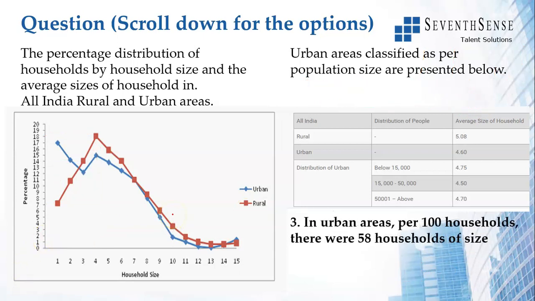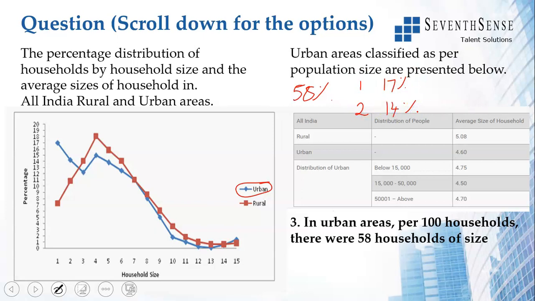In urban areas, for 100 households, there were 58 households of size. Meaning, we'll have to see where that percentage number crosses 58%. Let us see. Now they've asked urban areas. Household size 1 contributes to 17%. Household size 2 contributes to 14%.